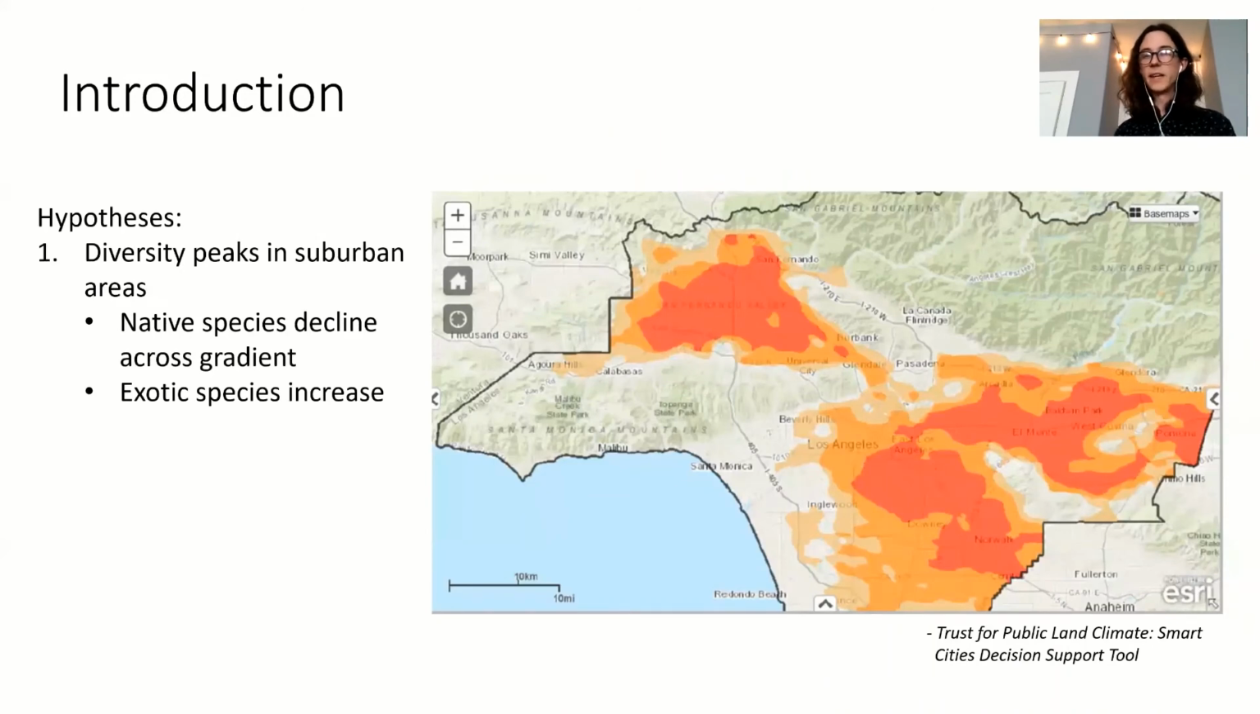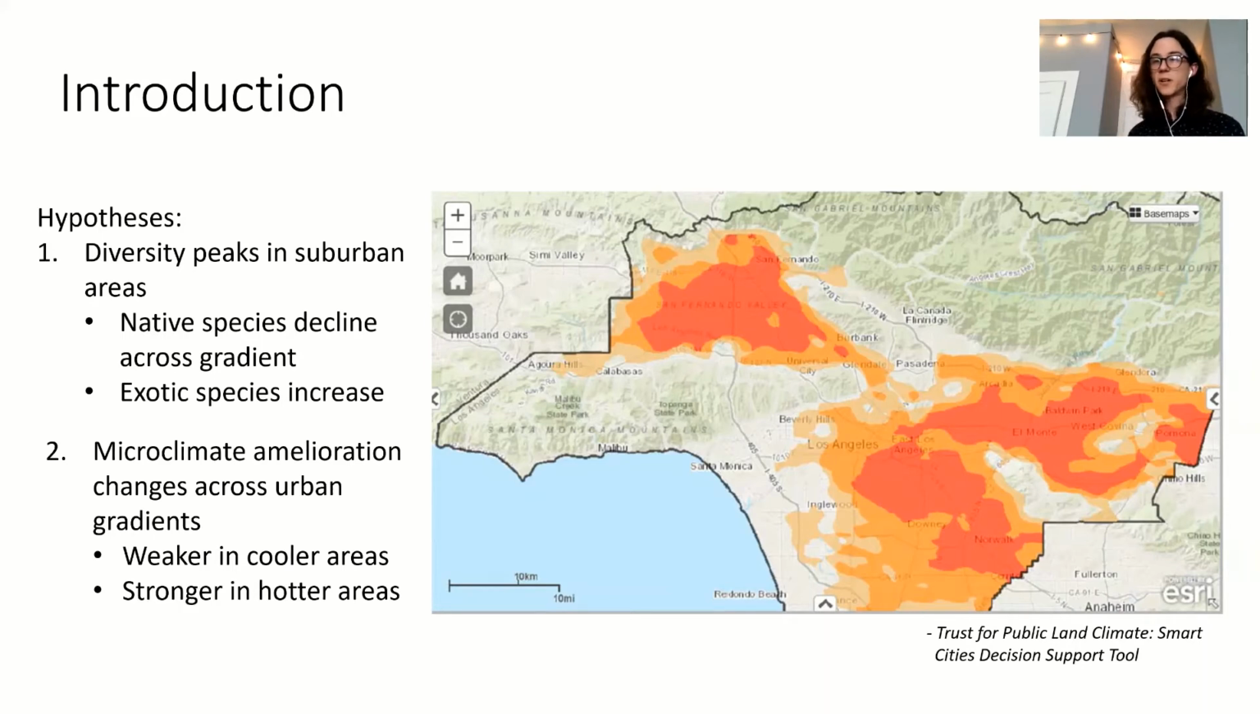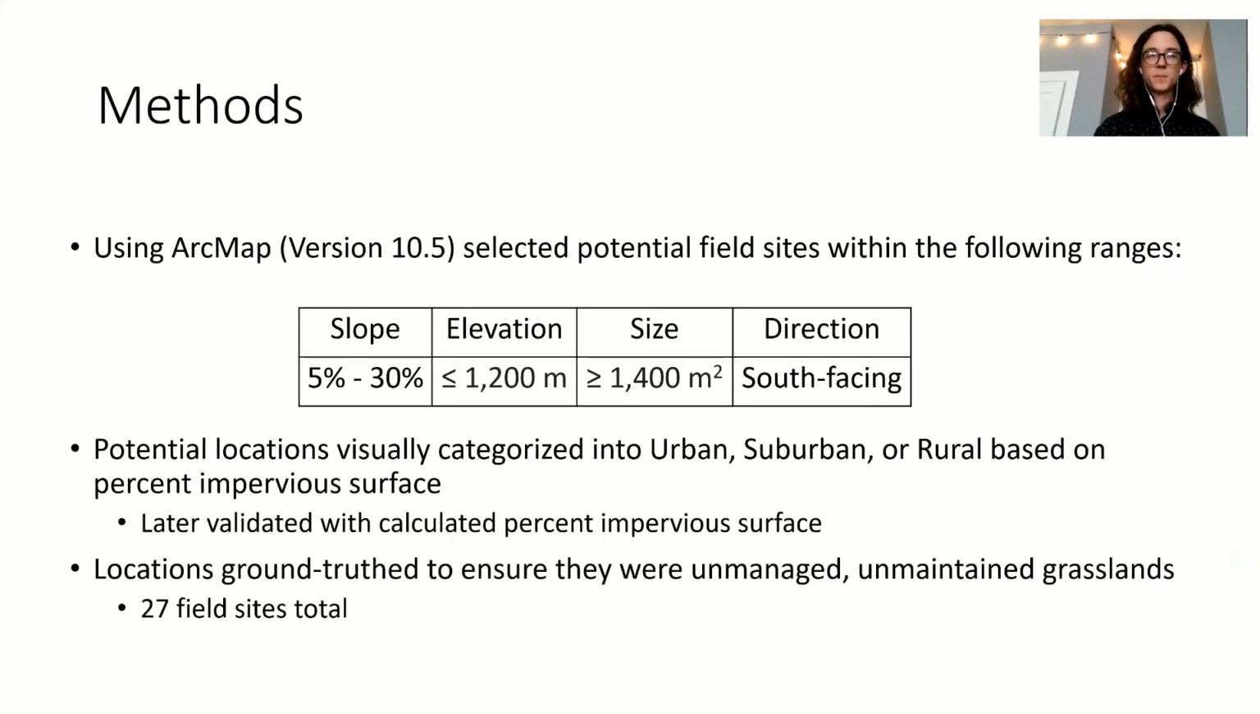To get into the interactions part of this talk, we also expected there to be changes in microclimate amelioration, with microclimate amelioration being weaker in cooler areas and stronger in hotter areas. So these heat islands should have a stronger importance of microclimate amelioration compared to more rural areas where it's less important.